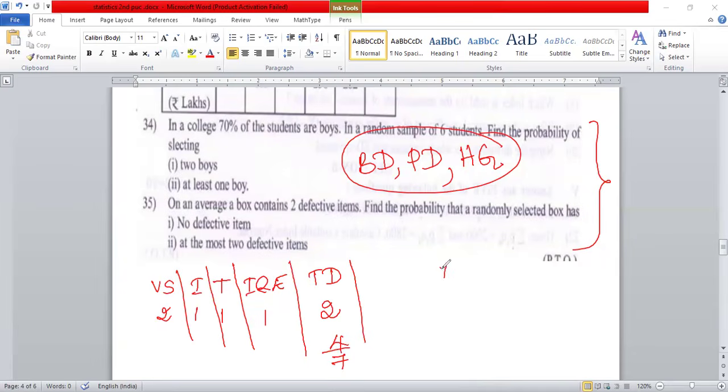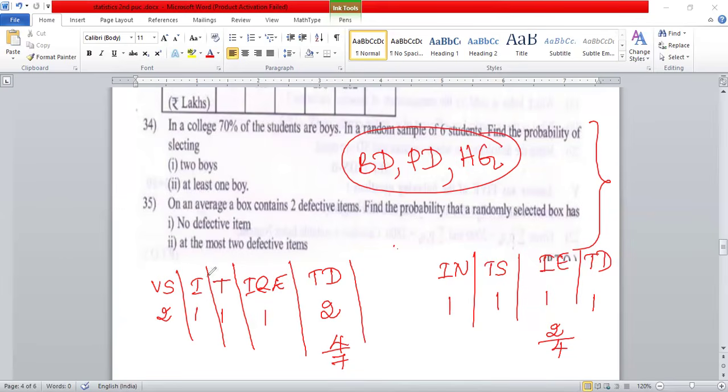Another one: index number 1 question, time series fitting a straight line 1 question, interpolation, extrapolation, Newton's 1 question, theoretical distribution 1 question. Here we have 4 questions, we are able to write 2. So this is important for the 5 mark questions, very easy to score, even if you leave theoretical distribution only for the midterm. But coming to the final exam and preparatory exam, we need to study theoretical distribution thoroughly. These patterns will not be in the final exam.